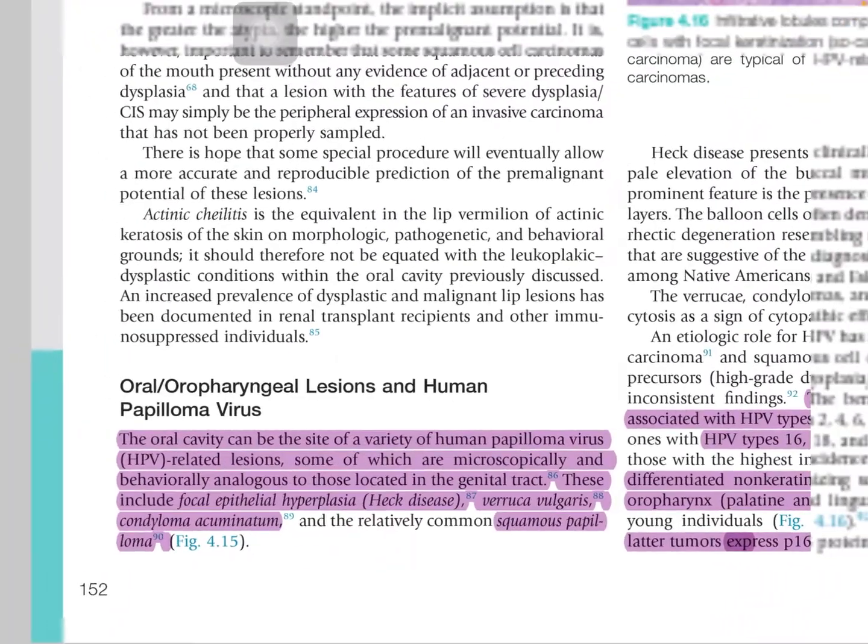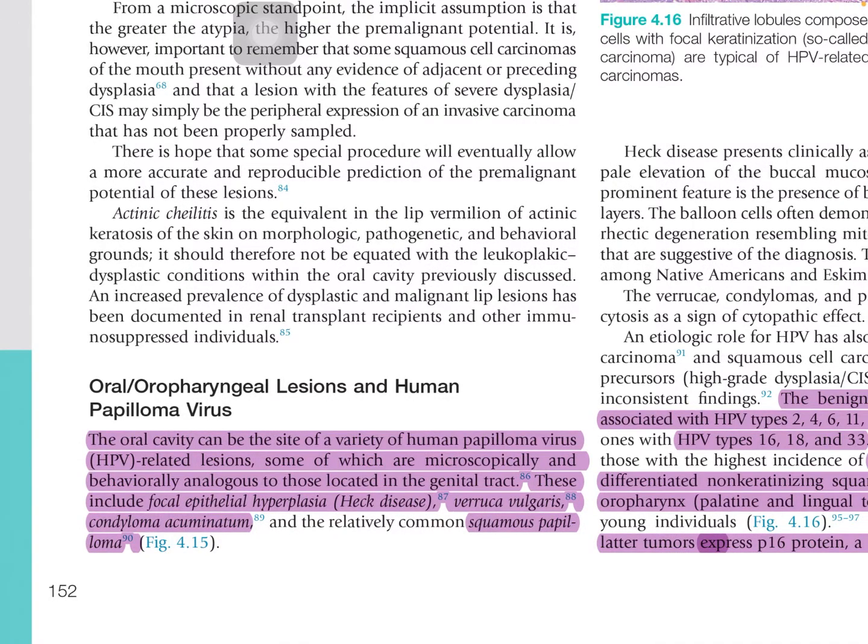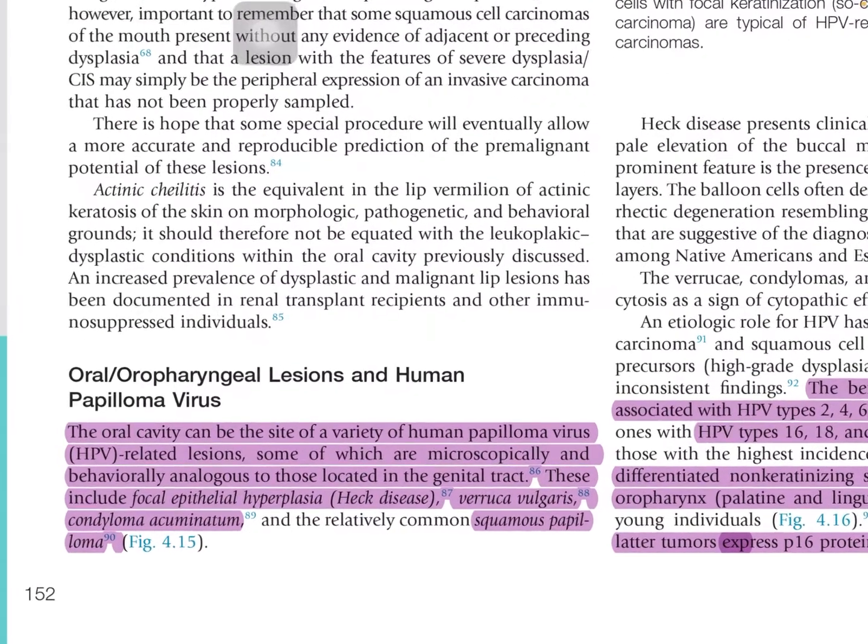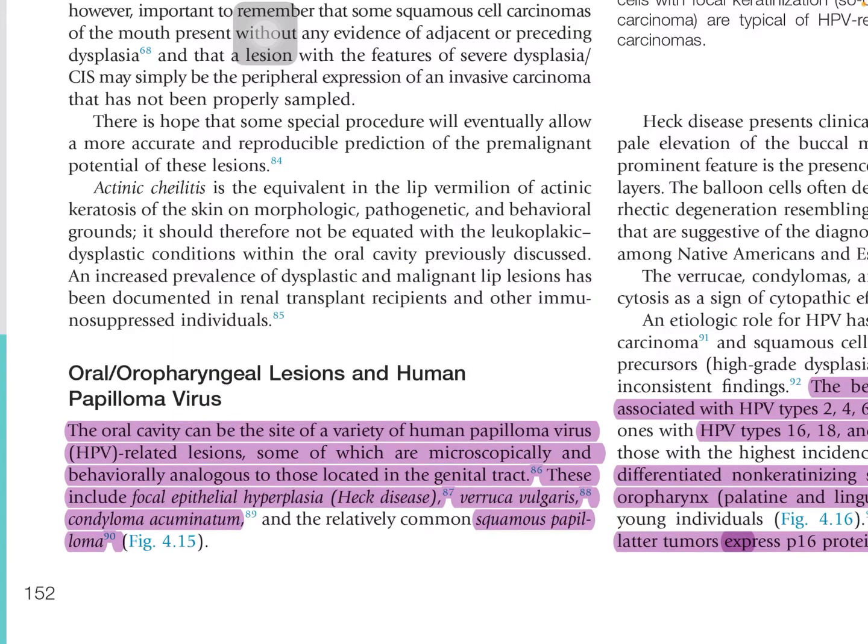Next are oral and oropharyngeal lesions and human papilloma virus. The oral cavity can be the site of a variety of human papilloma virus related lesions, some of which are microscopically very analogous to those located in the genital tract. These include focal epithelial hyperplasia, verruca vulgaris, condyloma acuminatum, and squamous papilloma.